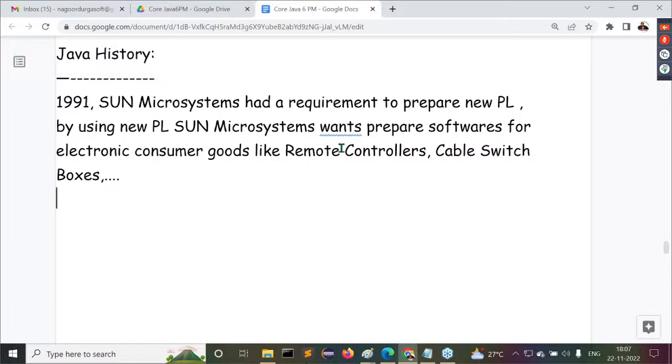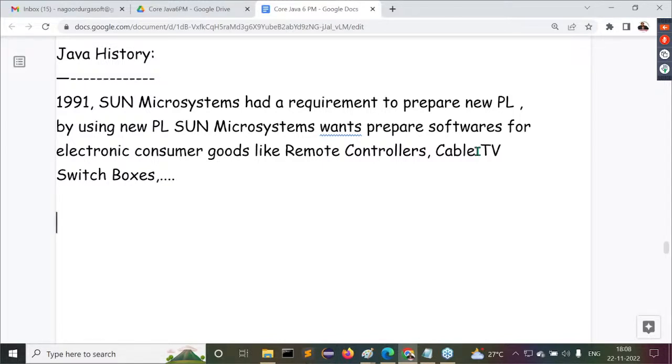For such kinds of things, Sun Microsystems wants to prepare a new programming language. Understand it clearly. This is exactly the requirement of Sun Microsystems. Guys, are all of you following these points? Simple point. What is the requirement of the Java programming language? I'm giving it clearly. Next, after completion of this, what comes next?